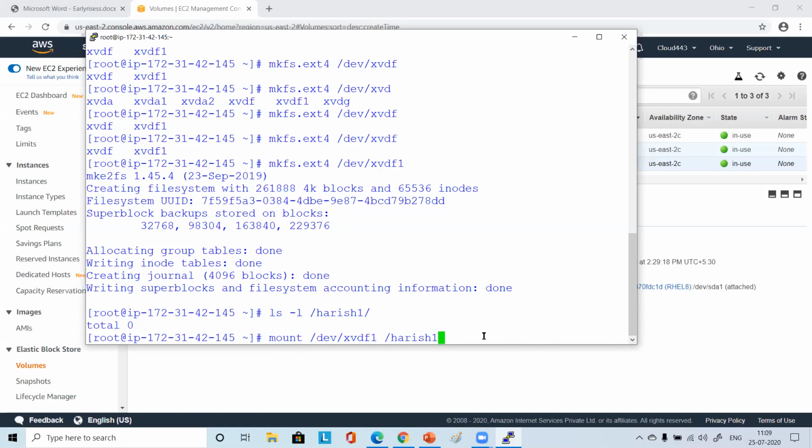After xvdf1, I need to give a space, right? Yes, for everything. Just understand that whatever it is, it is a separate entity. This is a device, a separate entity. It will take space on both sides.